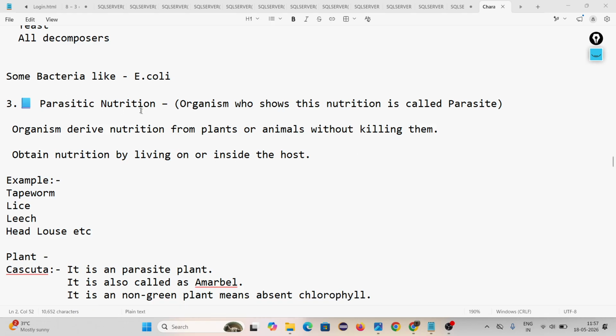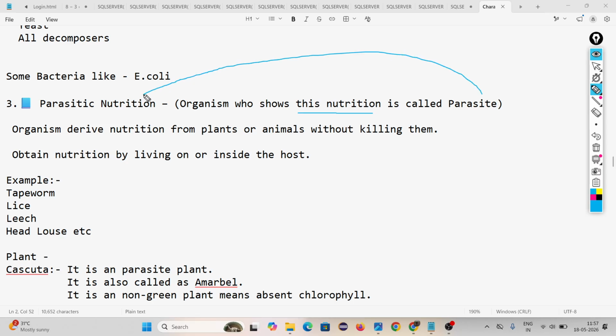Then the next is parasitic nutrition. Parasitic nutrition means, remember, the organism who performs this nutrition is called a parasite. 100% you have heard about head lice. Head lice are also parasites. What they do, the organism derives nutrition from a plant or animal without killing them. Actually, look, they are leeches. They stay inside one host body.